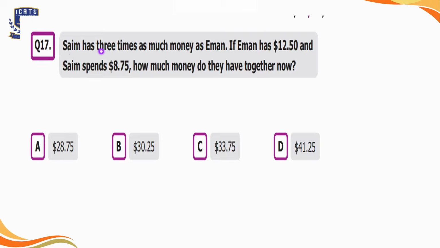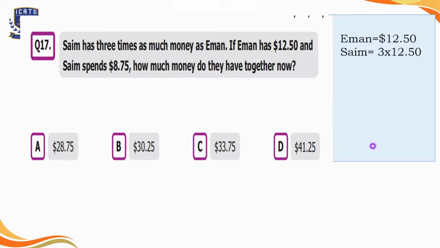Question number 17. Saim has 3 times as much money as Iman. If Iman has $12.50 and Saim spends $8.75, how much money do they have together now? Option A is $28.75, option B is $30.25, option C is $33.75, and option D is $41.25. So here Iman has $12.50 and Saim has 3 times Iman's money.